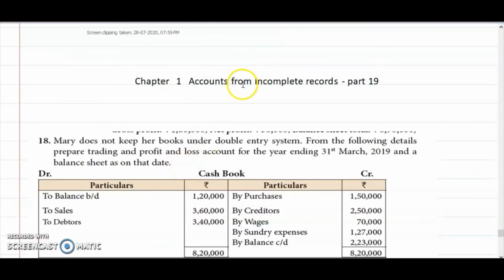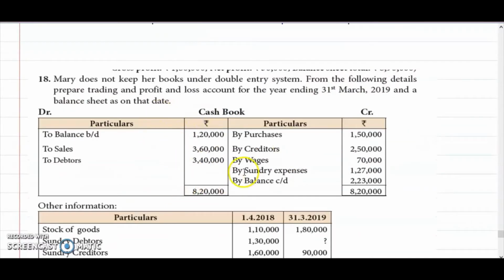Starts with today's class, incomplete records part 19. So we have to see what is given in the problem. Mary does not keep her books under the double entry system. The following details are given. See, this is the cash book, with some details given. It is a cash book, so it has receipts on this side and payments on this side. Receipts will be on the debit side.